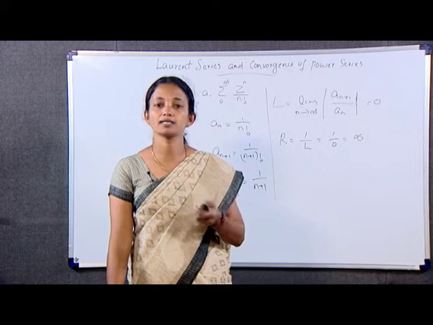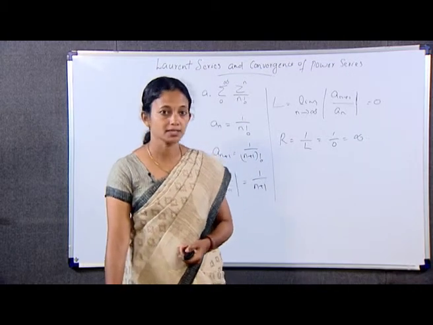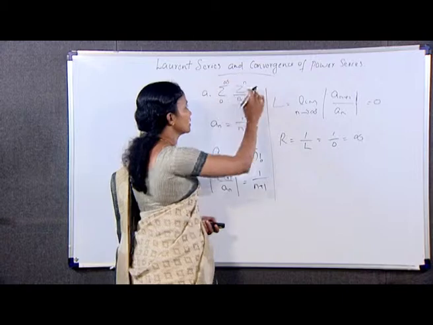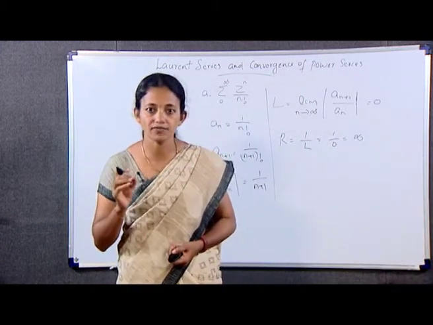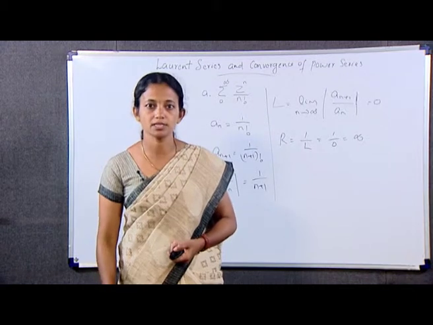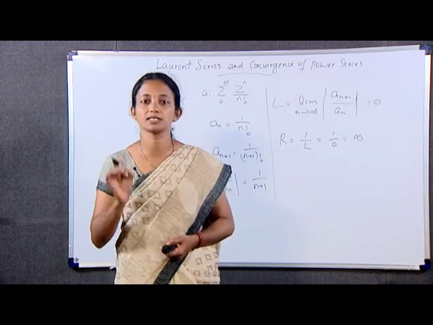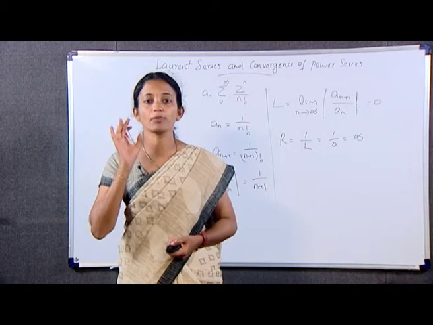Remark: since R is equal to infinity, the series, that is sigma 0 to infinity z raised to n by n factorial, converges for all complex values of z. In other words, the exponential power series converges at every complex number.